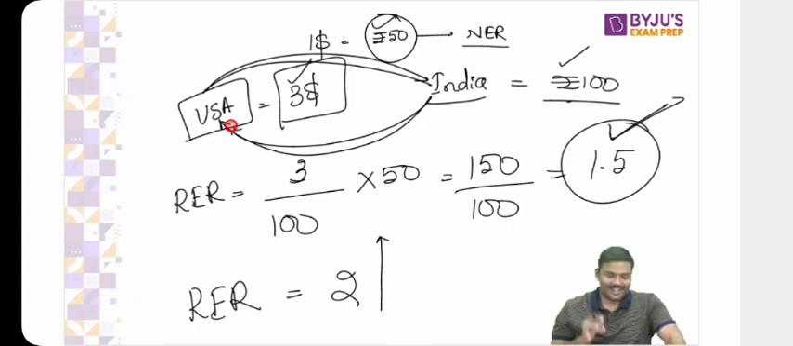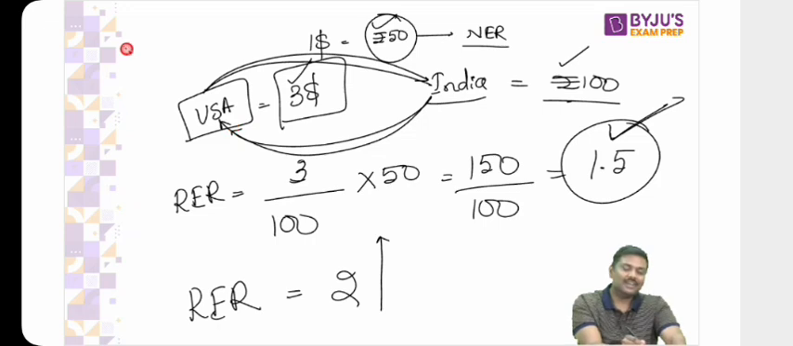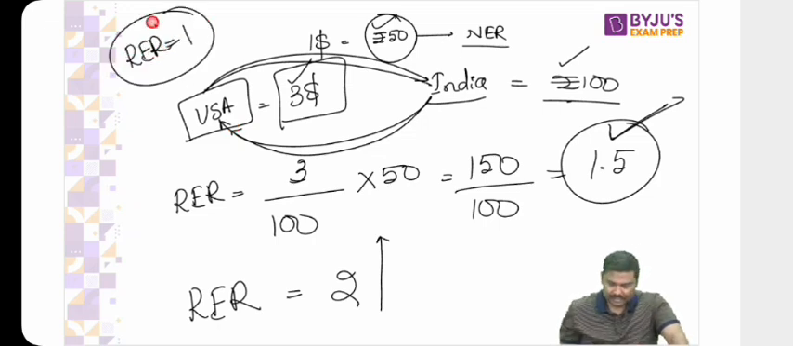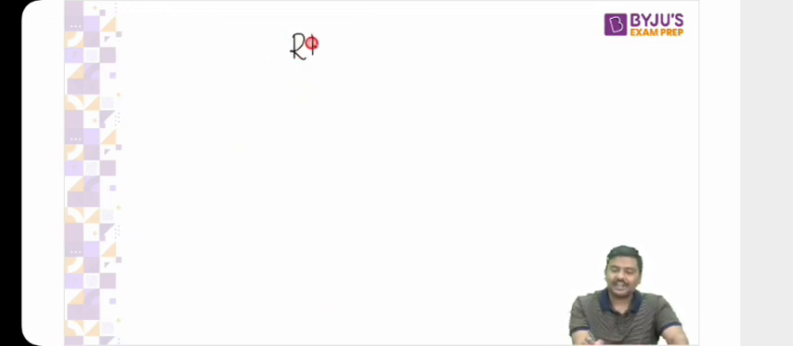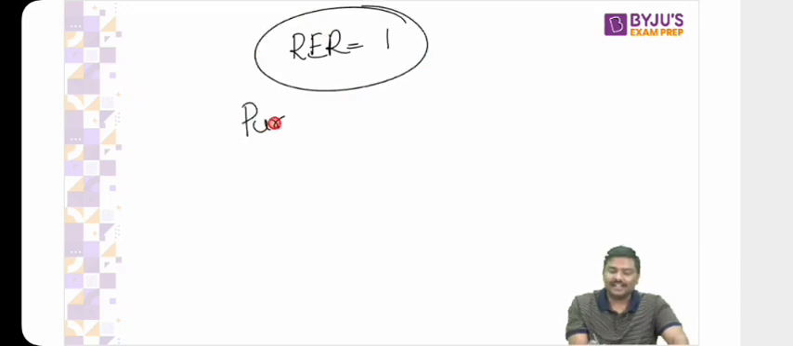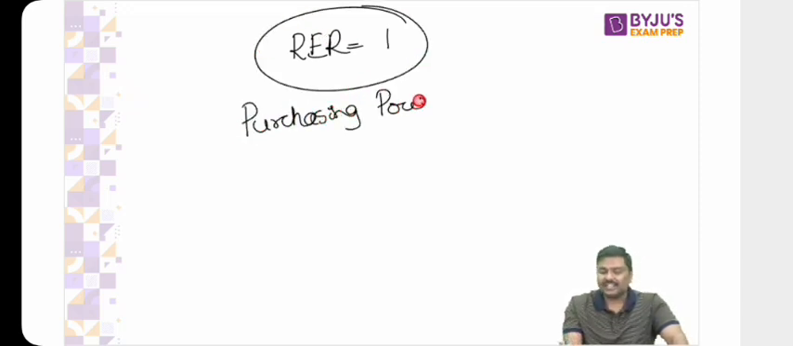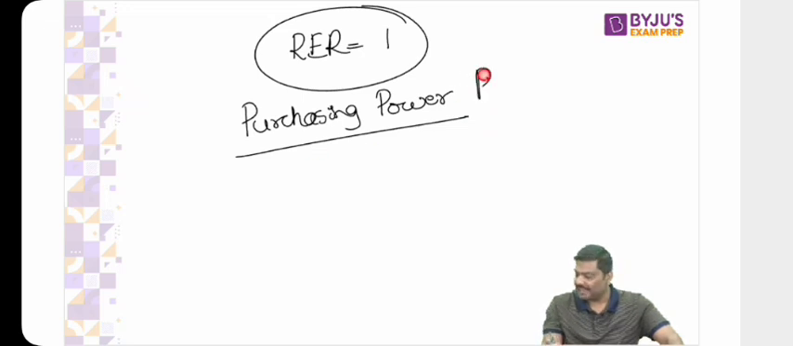Okay, sir. Is this similar to PPP? Remember this. Whenever the real exchange rate is equal to 1, I repeat, whenever real exchange rate is equal to 1, we simply say the currencies are at purchasing power parity.